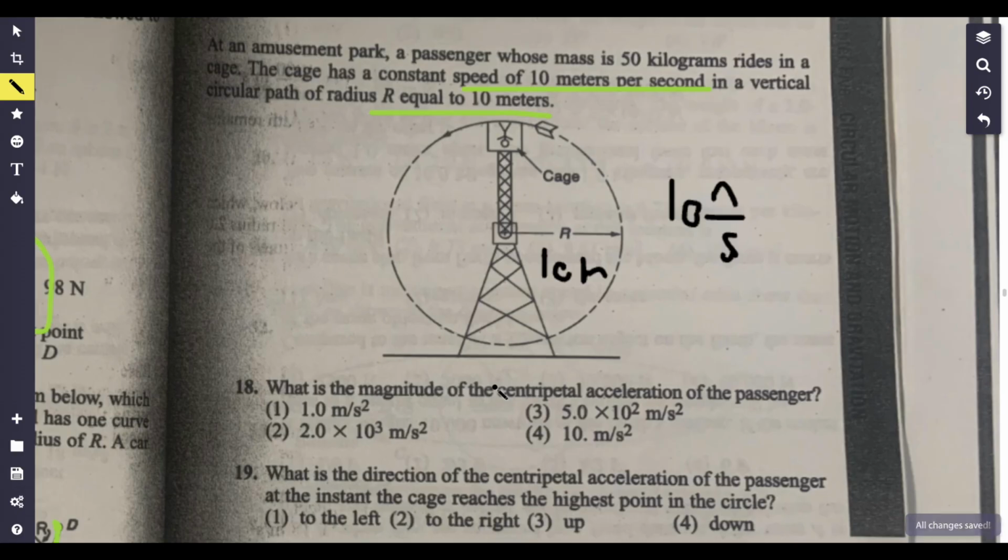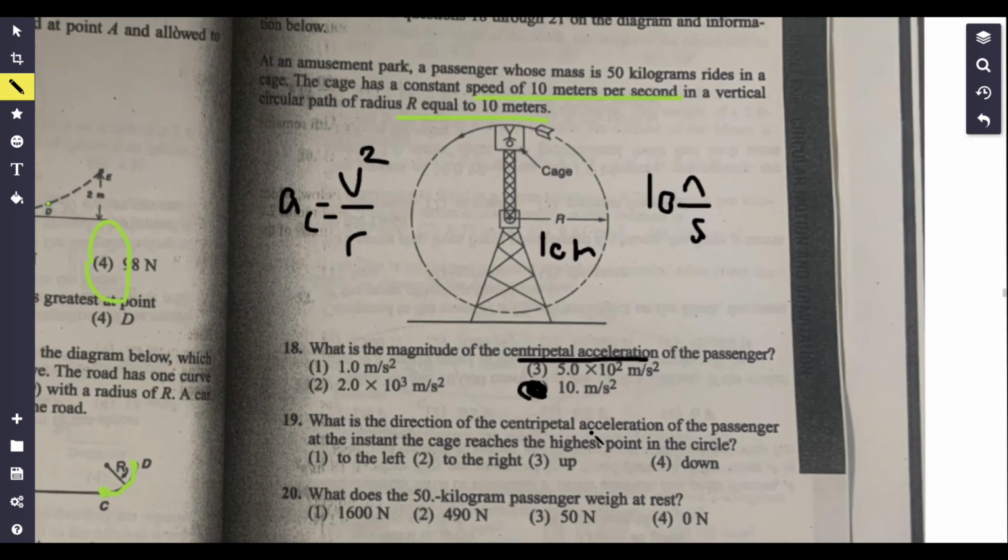What is the magnitude of the centripetal acceleration of the passenger? Remember, it's the same thing over and over again. That's going to be answer choice number 4, because 10 squared divided by 10 is just going to be equal to 10. So for 18, that's going to be answer choice number 4.